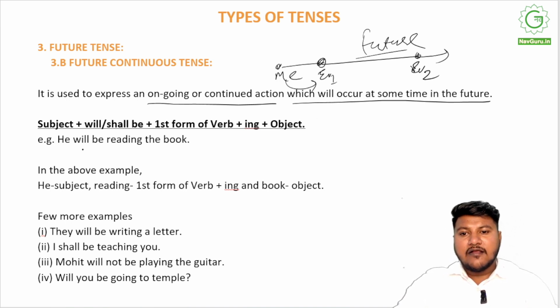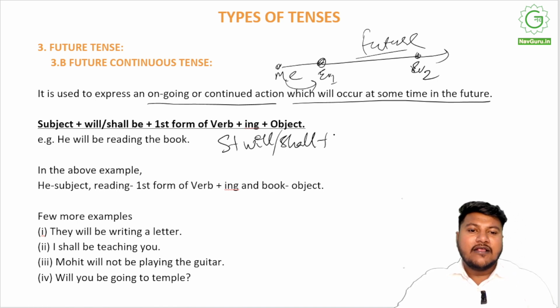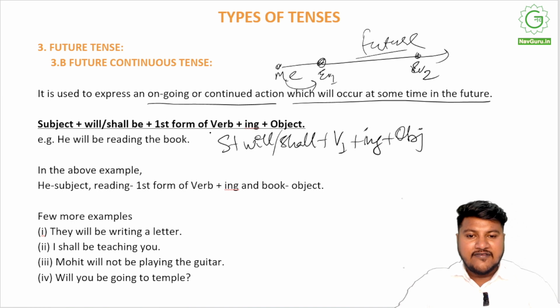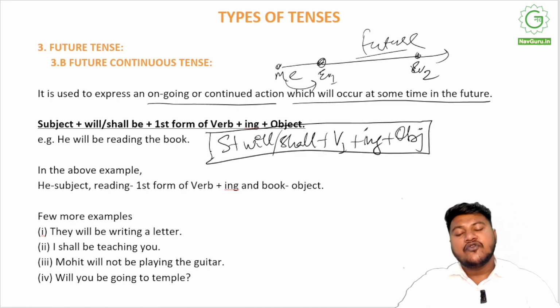The structure for this is subject plus will/shall, as I've already told you, plus first form of verb plus ing, because continuous cannot go without the gerund, that is ing. This is the formula for future continuous tense.